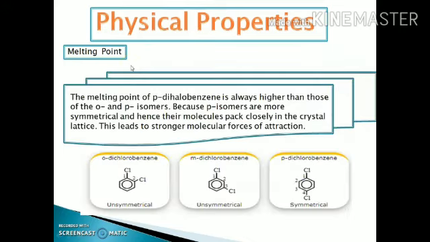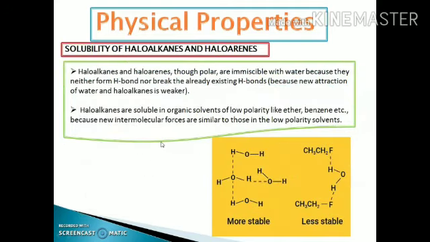Next is the melting point of the haloarenes. The melting point of the para-dihalobenzene is always higher than those of the ortho and the meta isomers. As para isomers are more symmetrical, they are packed closely in the crystal lattice, and this leads to stronger molecular forces of attraction.